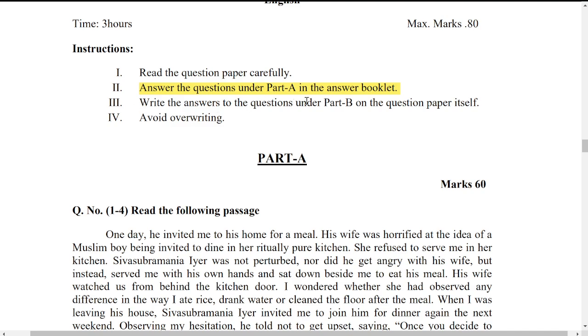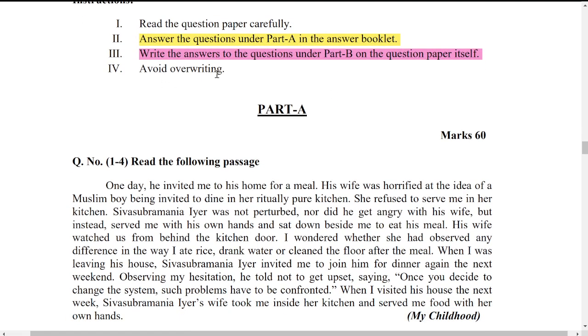Next, write the answers to the questions under Part B in the question paper. Okay, now look at this very carefully. Part B, you must write in the question paper itself, but Part A you have to write in the booklet paper. Next, avoid overwriting. Overwriting means corrections and all. You should not make a lot of corrections and strike-outs. That will give a poor impression to the evaluator.